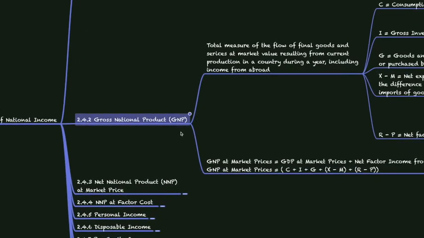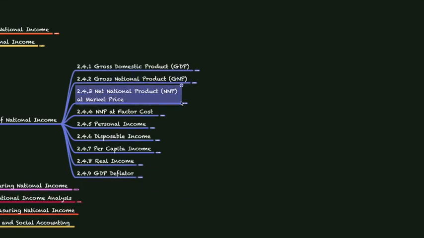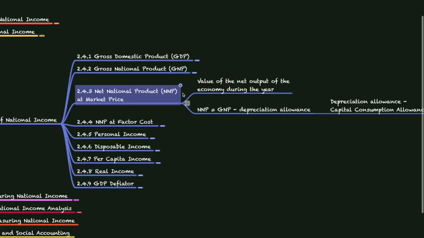Okay. If you can see clearly, each and every term is built on another term. We know gross domestic product and gross national product is inclusive of net factor income. Okay. Next we move on to what is net national product at market prices.